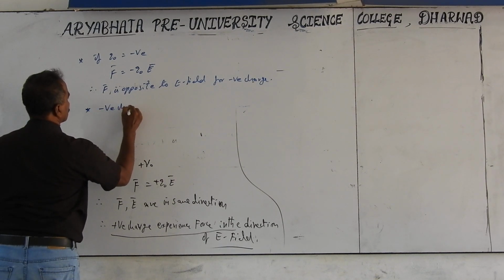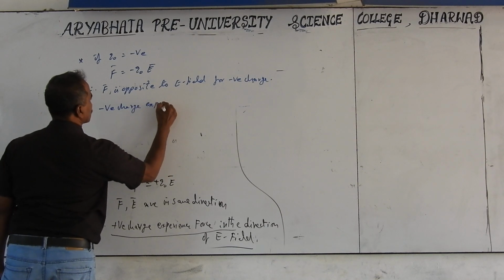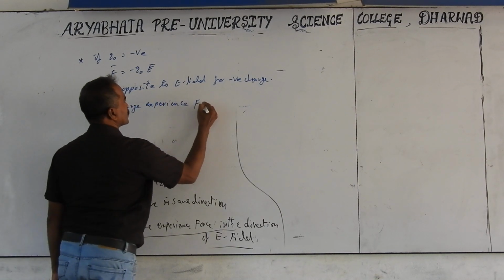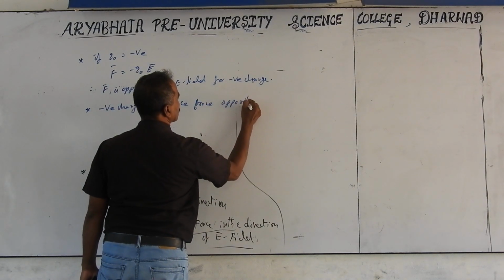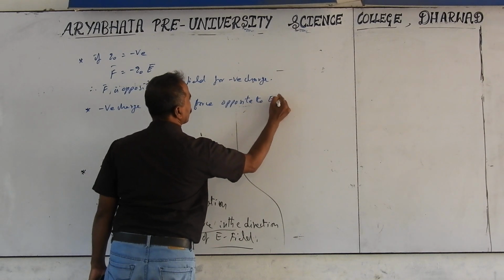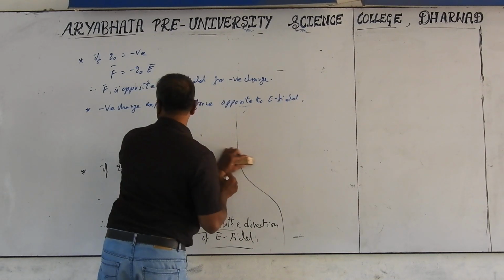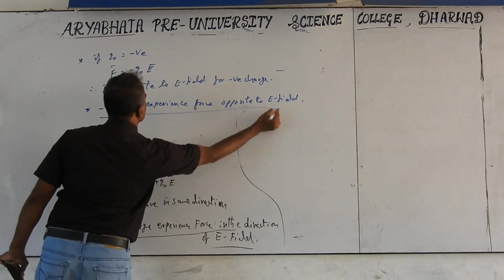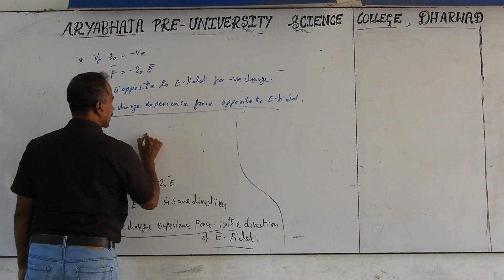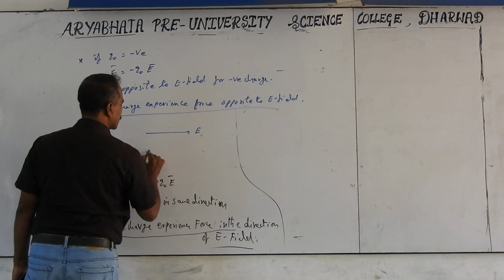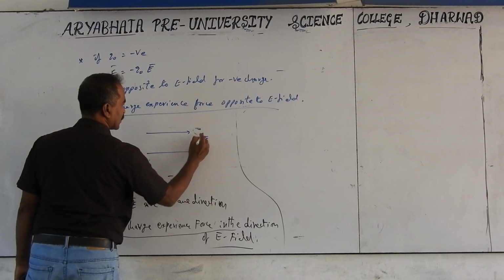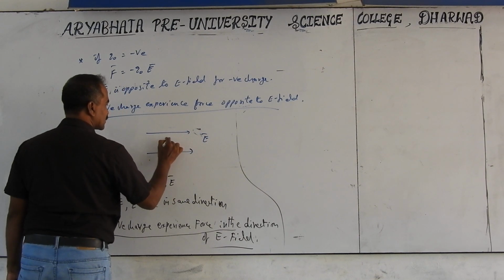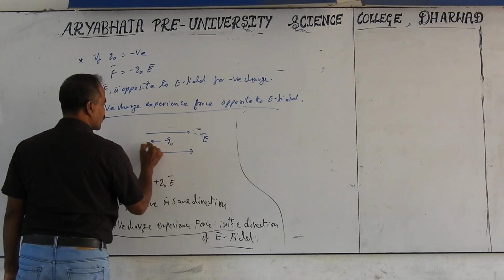Negative charge experiences force opposite to electric field. Opposite to electric field. This point is important. In case you take the electric field towards the right side, use a vector to the right side. But if I take the negative charge, Q naught minus, it experiences the force opposite to the electric field. So it will try to go in this direction.